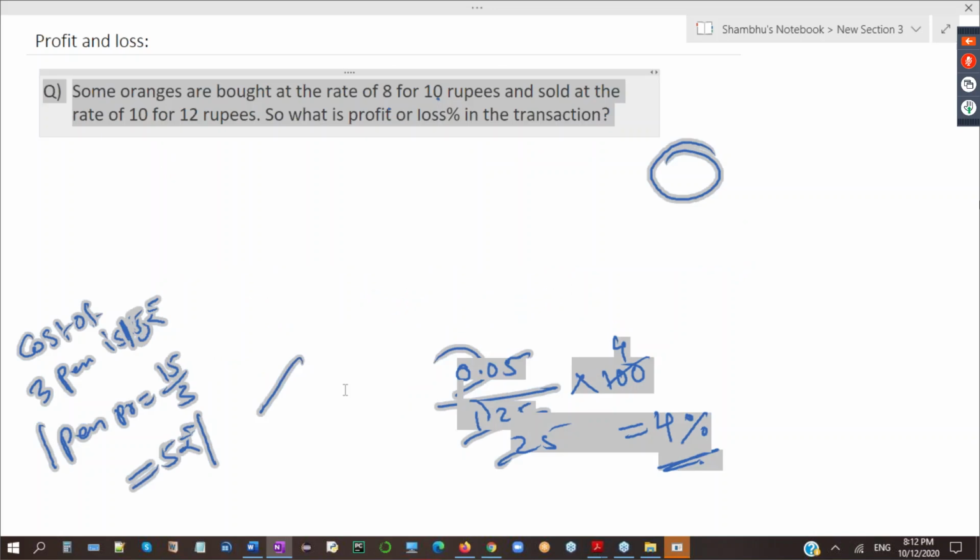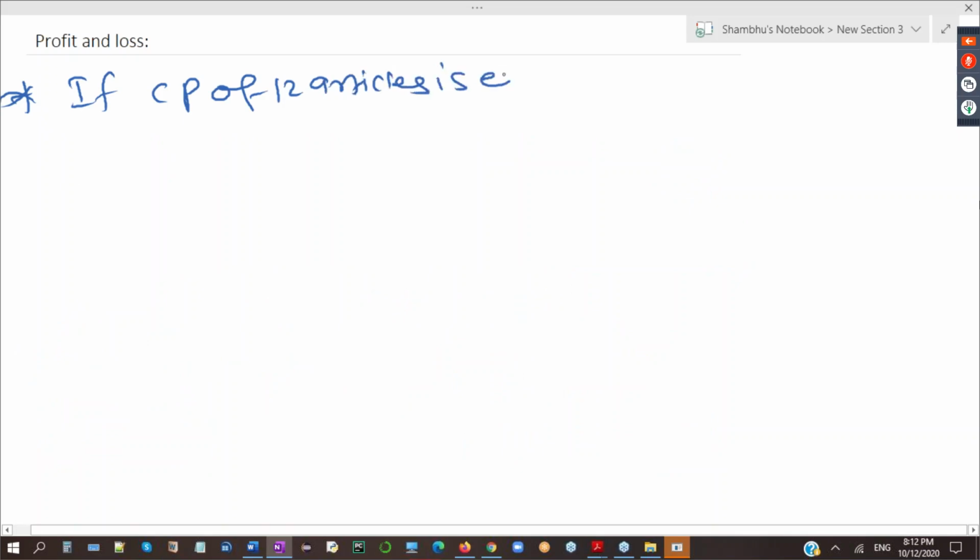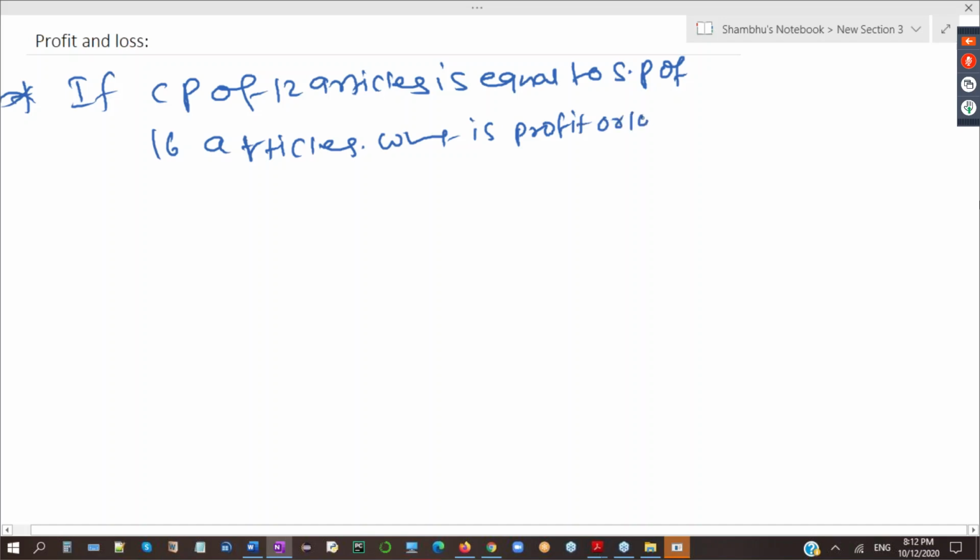Now, one next question I'm asking you. If the cost price of 12 articles is equal to the selling price of 16 articles, this is the last question, what is the profit or loss percent?